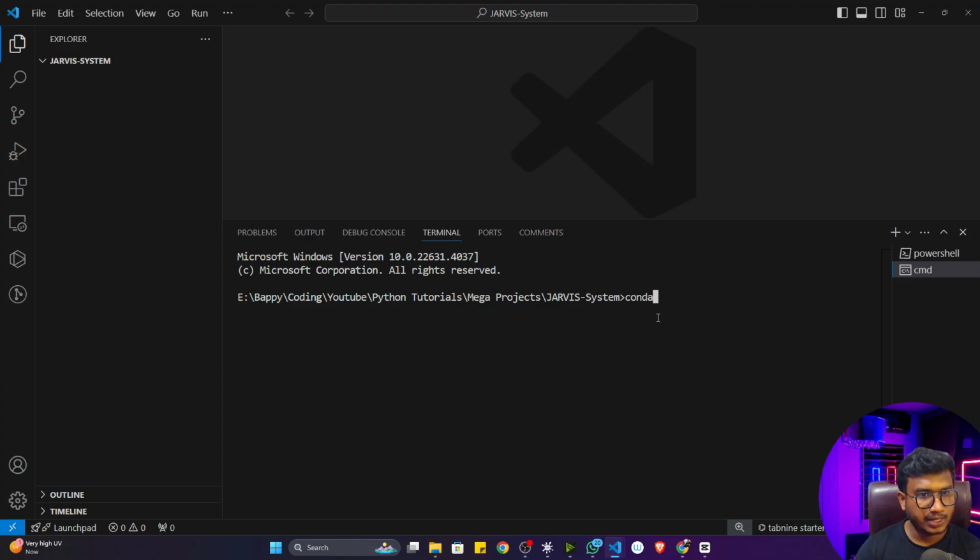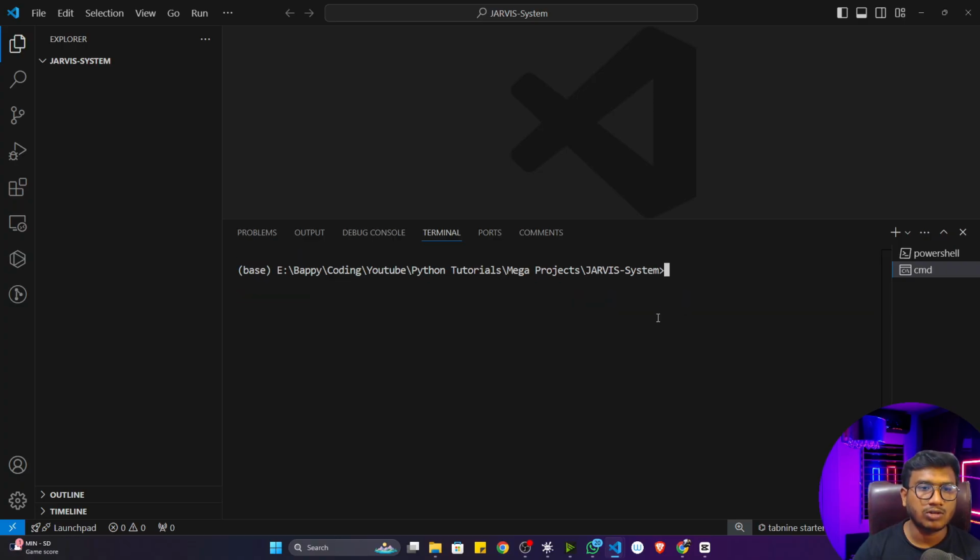First of all, let me activate my base environment. Now let me clear. If I want to create a new environment, this is the command you have to write: conda create -n, then give the name of your environment. Let's say this is Jarvis system, since we're implementing the Jarvis system. So this is my environment name. Now I have to specify the Python version. Let's say python equals